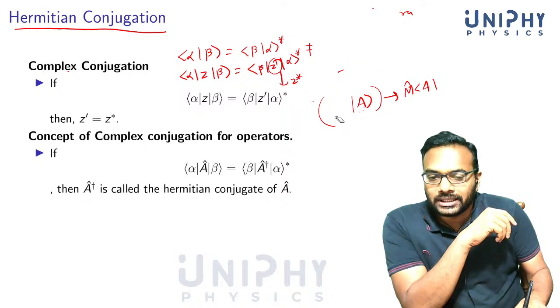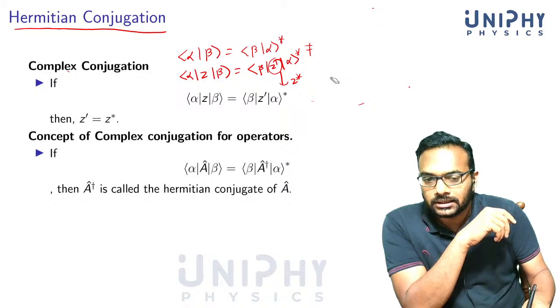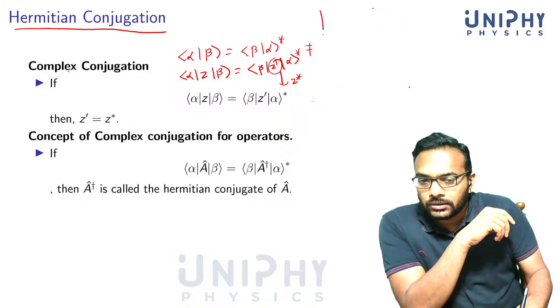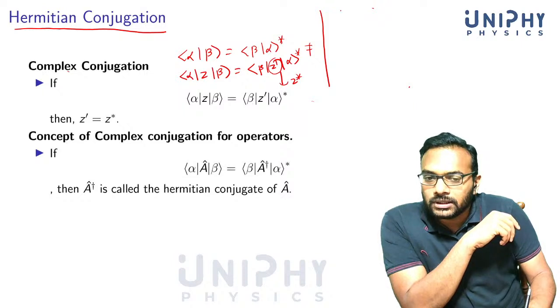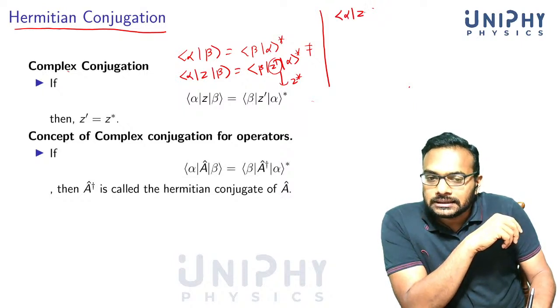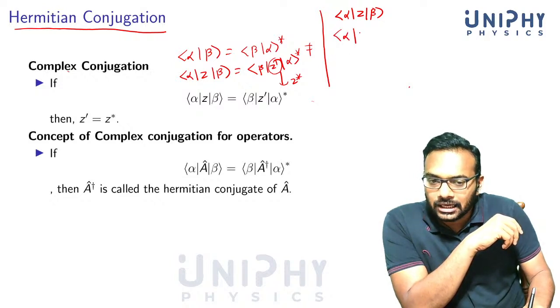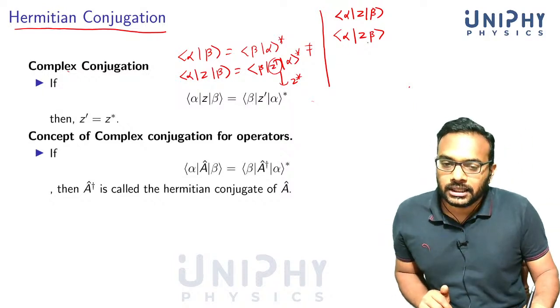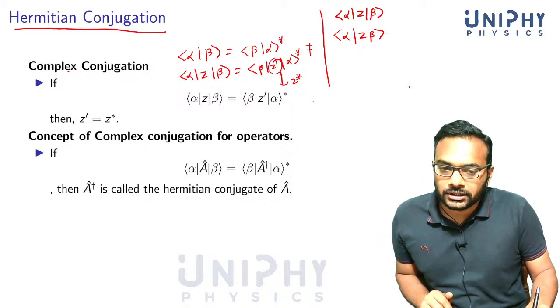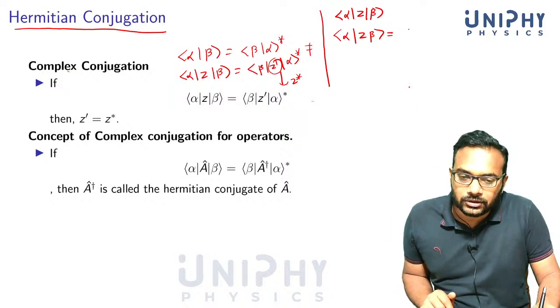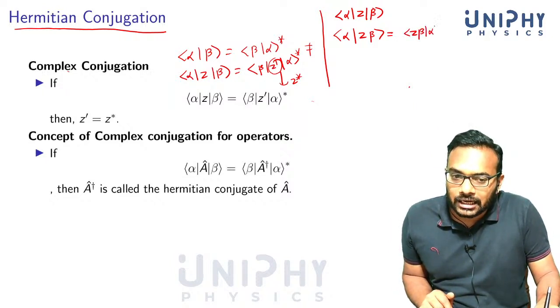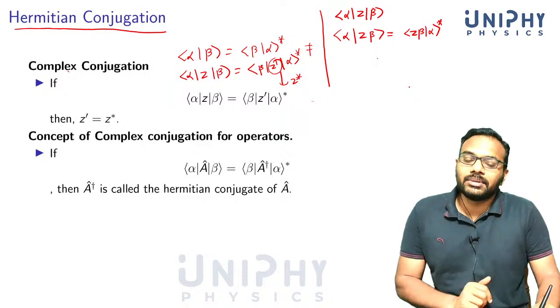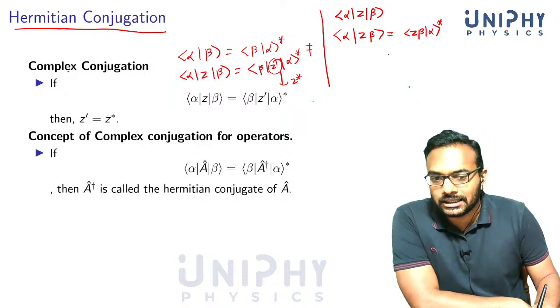Okay, I'm just motivating the definition so that it's easy to remember when you do problems. If you have alpha z beta, this can also be written as alpha z beta. Now by the definition of scalar product, we know that this is equal to Z beta alpha star. Right? Is that correct?